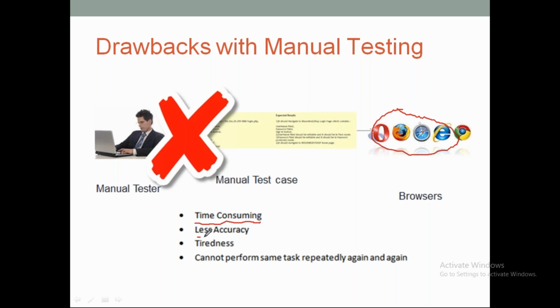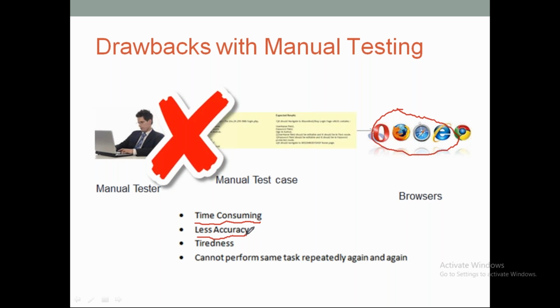And then the next one is accuracy. What does accuracy mean? Let's assume that out of 2000 test cases, I have 1000 test cases which mostly involve complex calculations. For complex calculations, we will either take paper and pen, or a calculator, or an Excel sheet, and make sure the values are accurate, right?